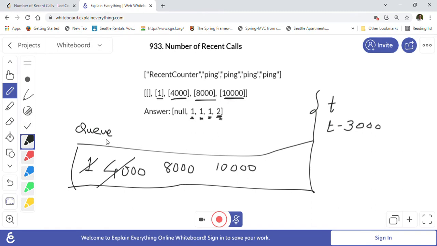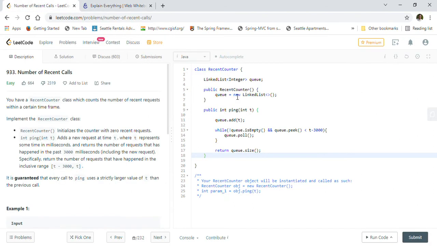So we will use linked list and queue basically, which is a queue approach to add the ping calls and to determine how many recent calls there are, which should be within this range, right? T and T minus 3000 milliseconds. So let's go ahead and take a look at the implementation for this problem.